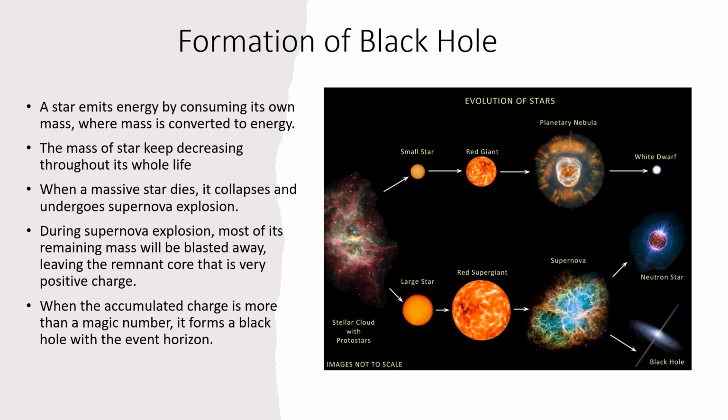When a massive star dies, it collapses and undergoes a supernova explosion. During the supernova explosion, most of its remaining mass is blasted away, leaving the remnant core that is very positively charged. When the accumulated charge is more than a magic number, it forms a black hole with the event horizon.